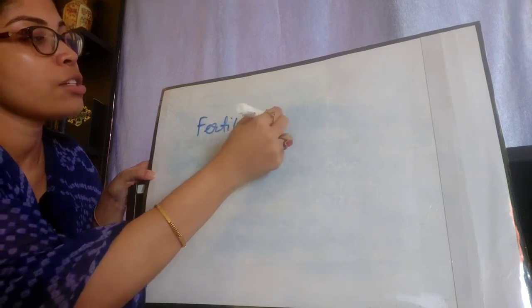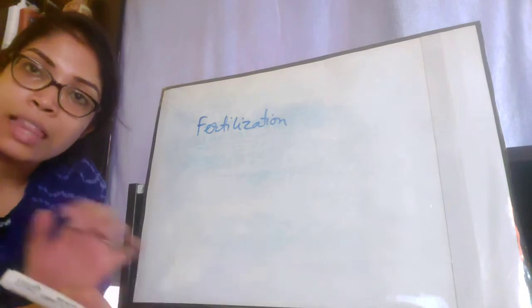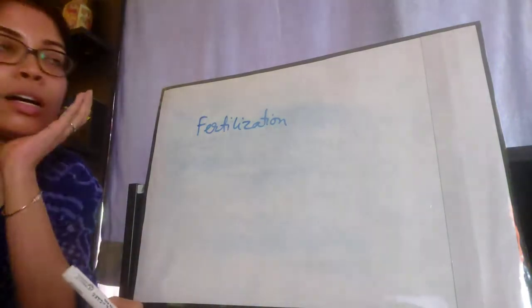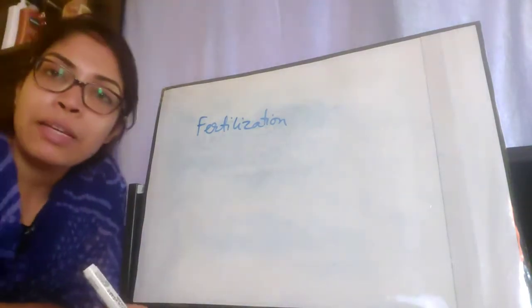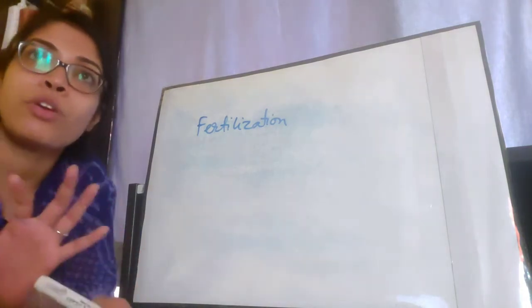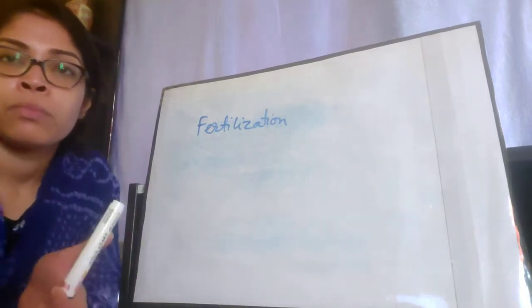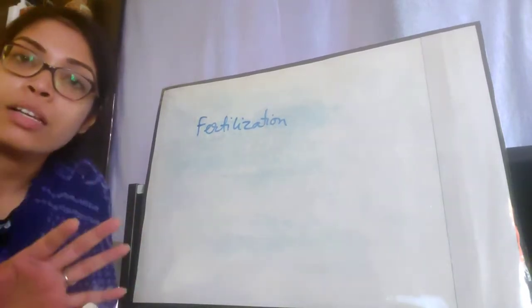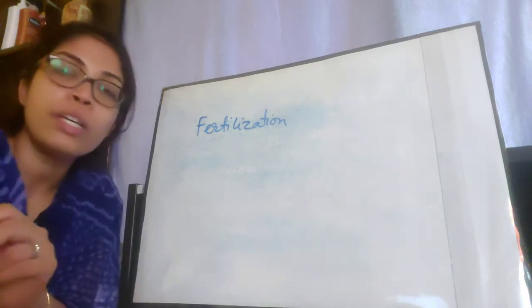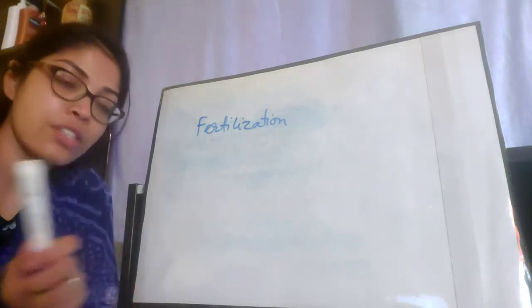What is fertilization? After the fusion of the male gamete and the female gamete, the female gamete is fertilized, and the resultant that is produced after the fusion is known as the zygote. So this is the basic concept of fertilization. Now we are going to learn in detail about the mechanism of fertilization. Let's read from the book.